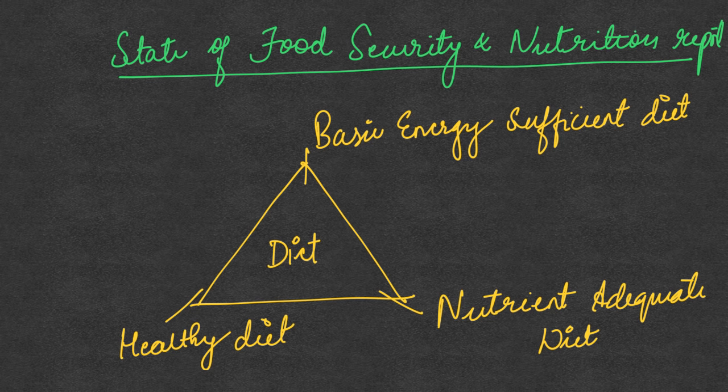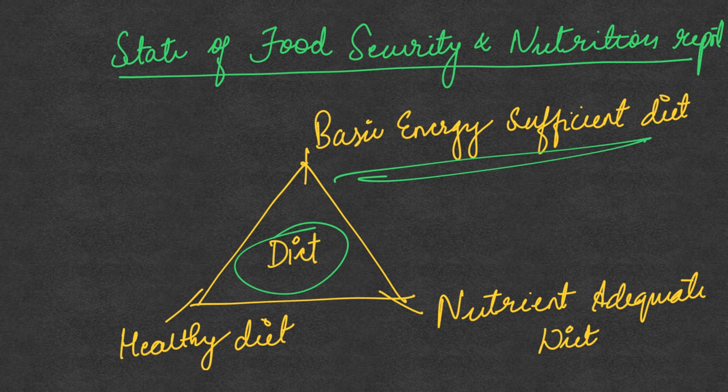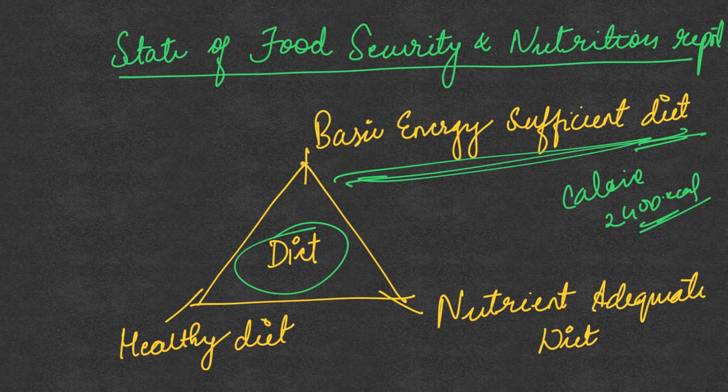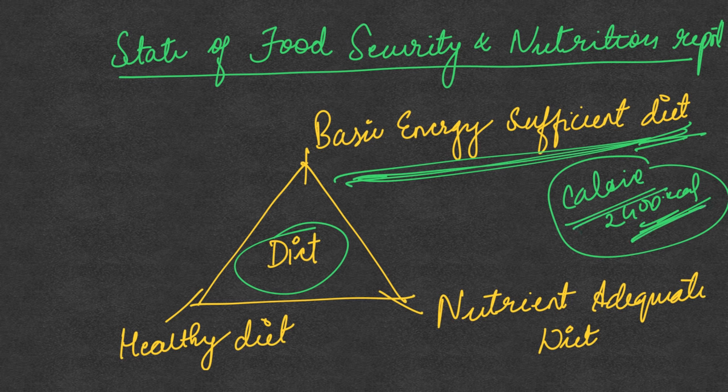So the first thing this report talks about is that there are mainly 3 types of diet. One is a basic energy sufficient diet. This diet mainly focuses on calorie consumption. So if 2400 kilocalories need to be consumed each day, the main concern is how many people are actually getting basic energy sufficient food, where the focus is just on calorie fulfillment.